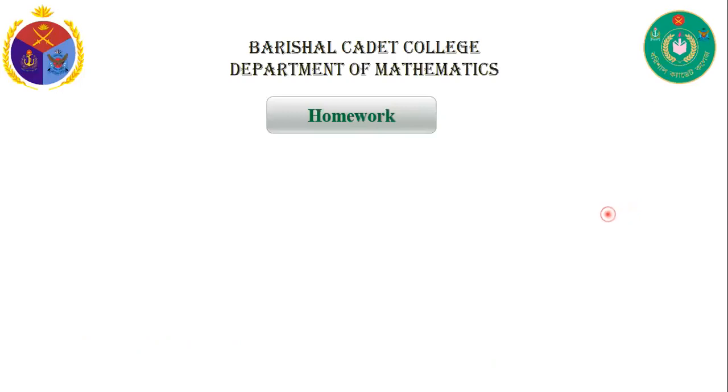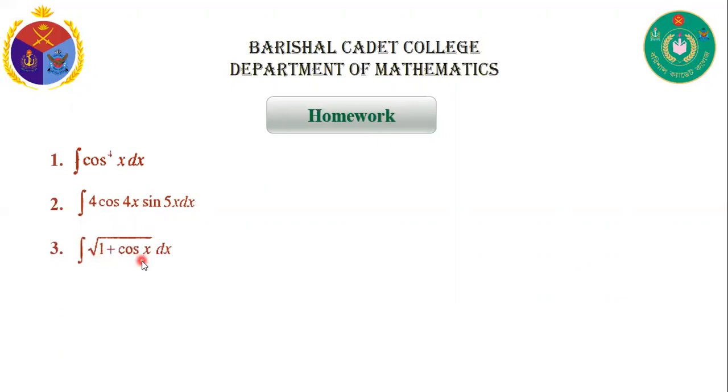Okay. So now here is some homework. Homework is integration of cos to the power 4x dx, integration of 4 cos 4x sine 5x dx, integration of square root of 1 plus cos x dx, integration of dx by square root of x plus 1 plus square root of x minus 1, and the last one is integration of e to the power x plus 1 whole square divided by square root of e to the power x dx.